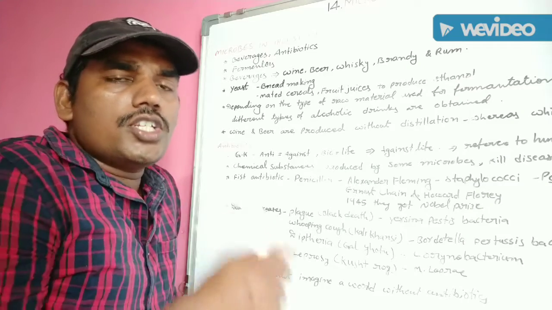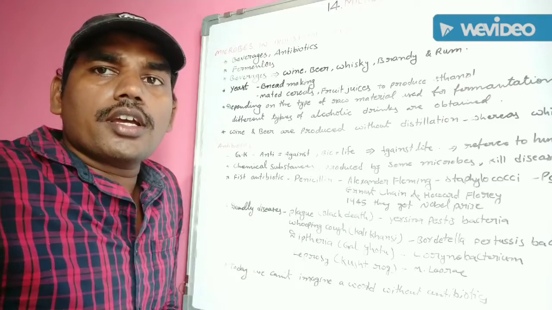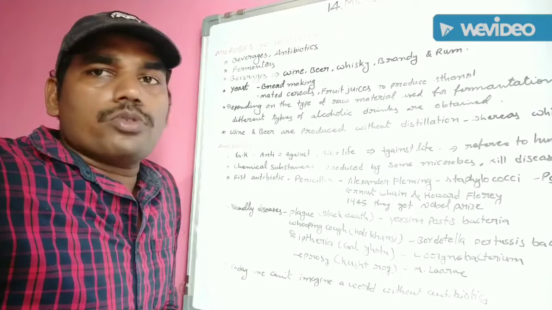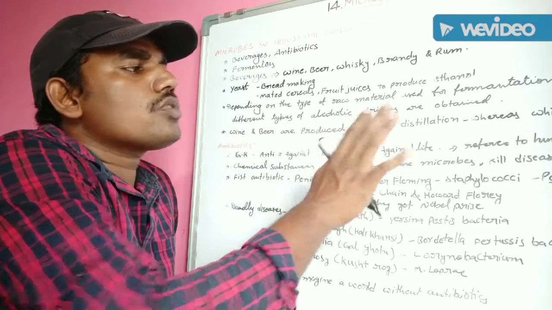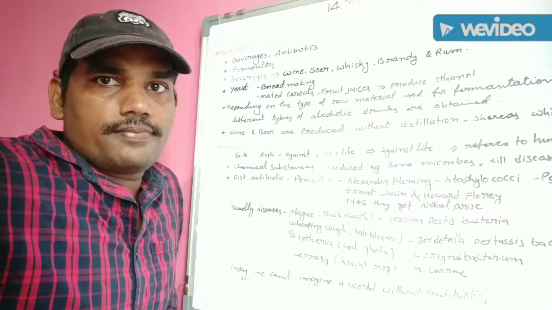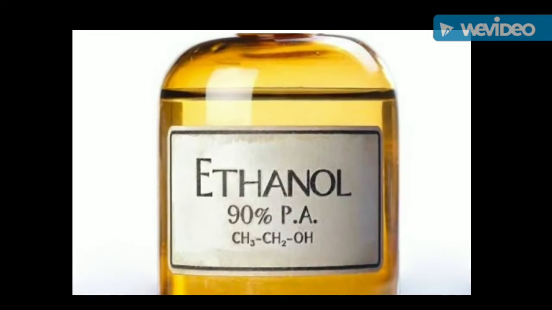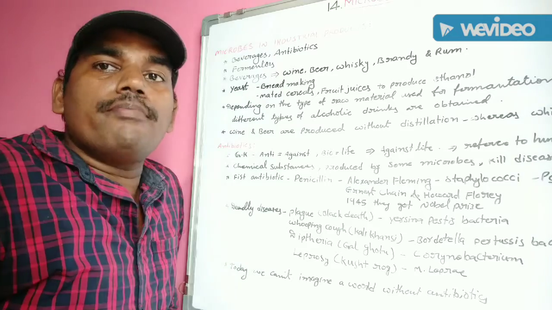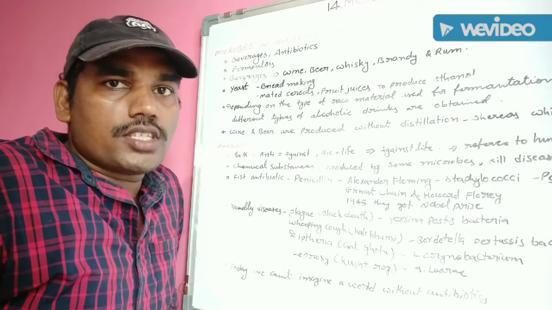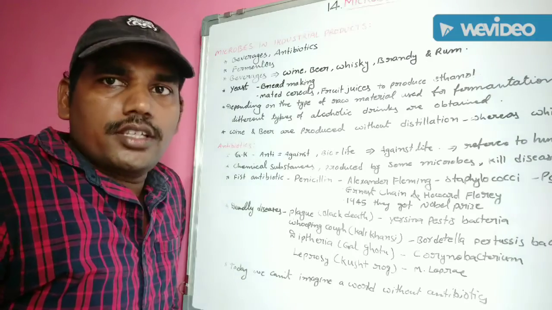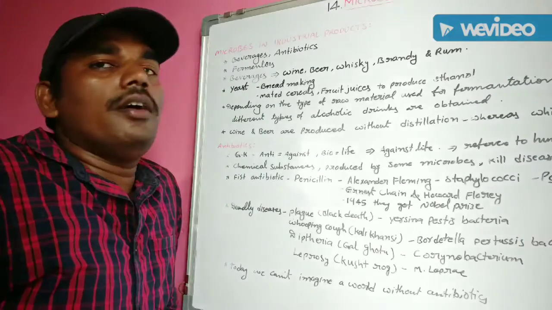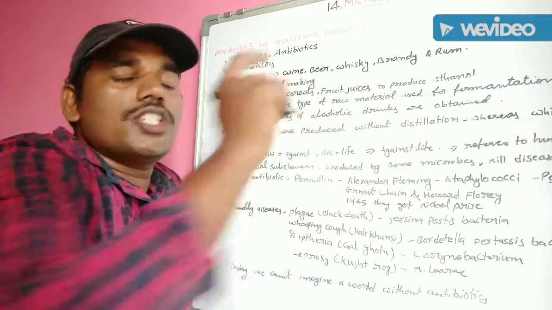The distillation process, you know already from chemistry. Whiskey, brandy and rum, these three beverages are mainly prepared by the distillation process.